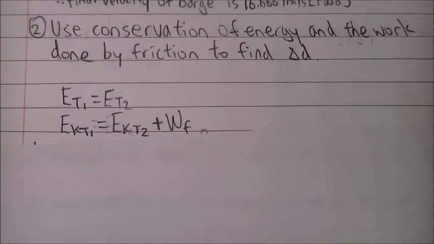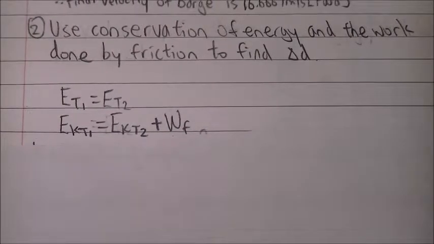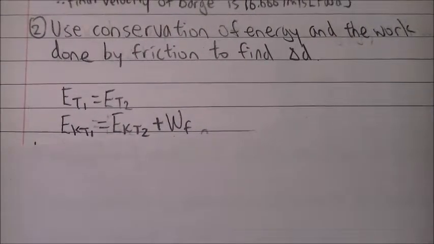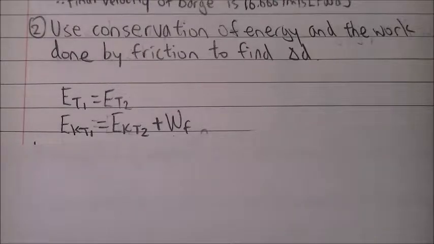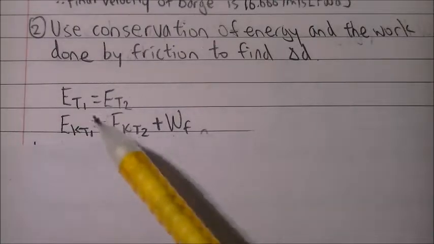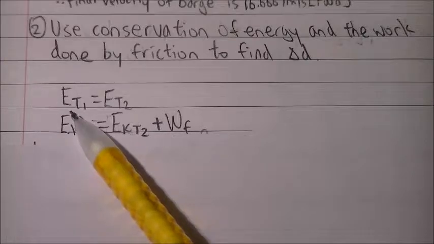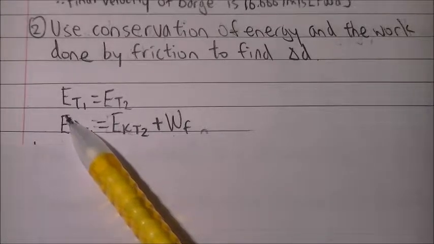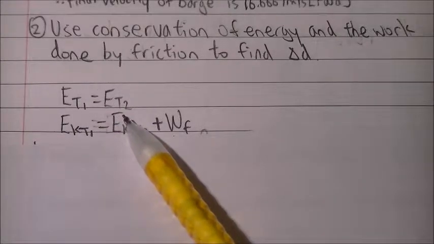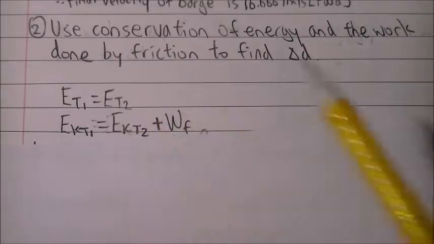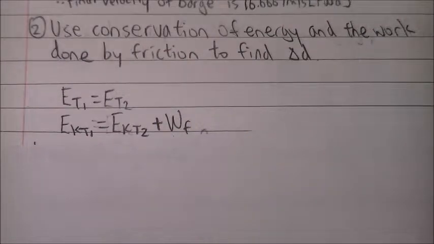For the second step, we will be using the law of conservation of energy and the work done by friction to find the minimum length of the barge. First of all, the law of conservation of energy states that the initial amount of energy is equivalent to the final amount of energy. In this case, since there is no gravitational potential energy involved, nor elastic potential energy involved, we are only dealing with kinetic energy.